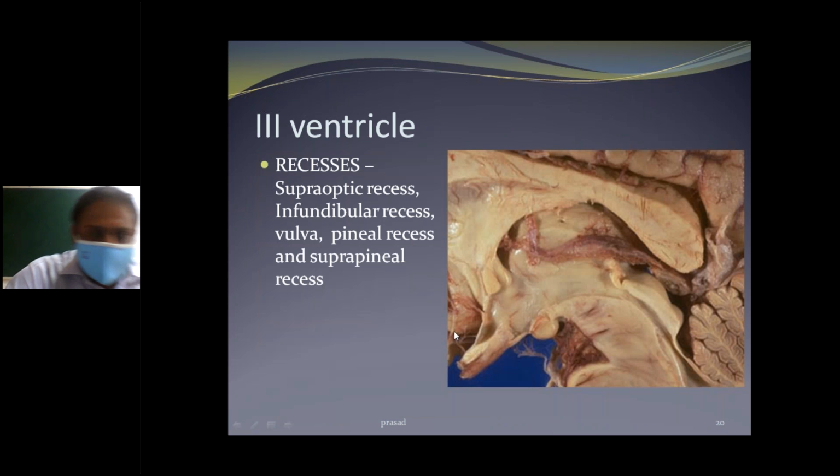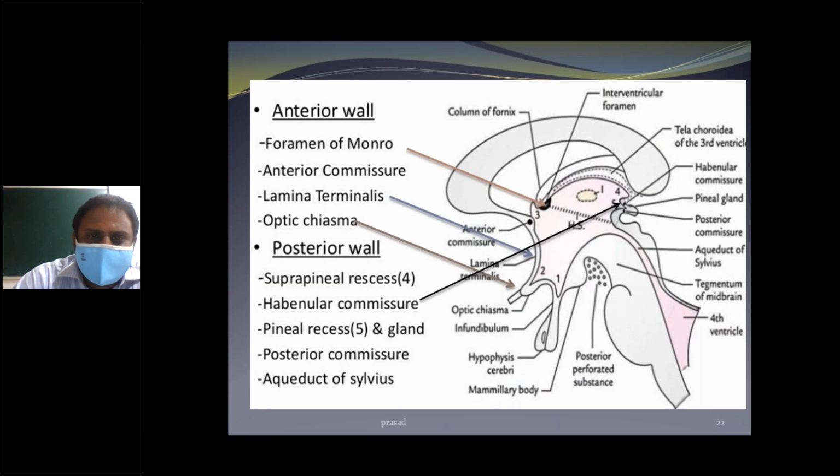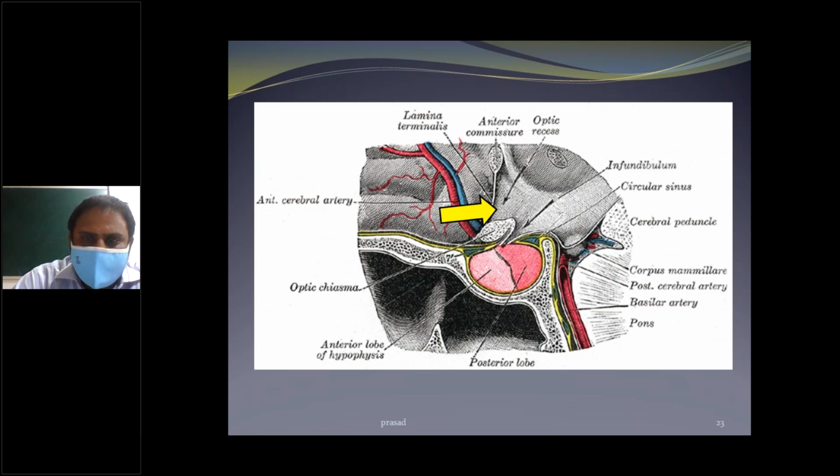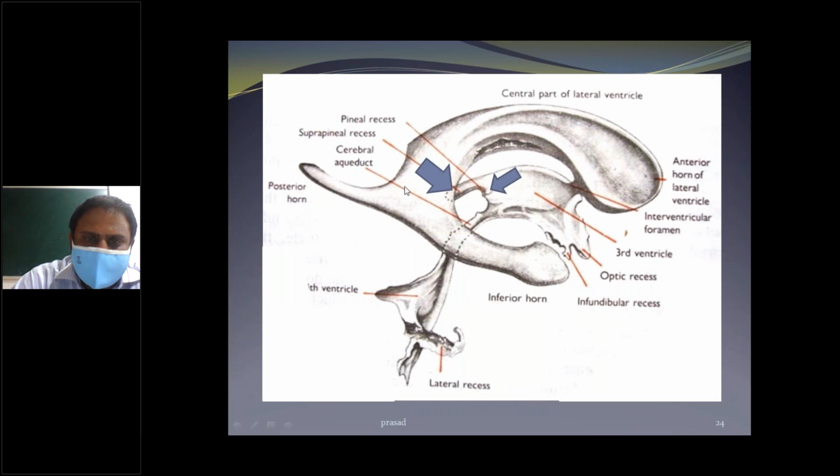Okay, the recesses are spaces: the superior optic recess, infundibular recess, and the pineal recess and suprapineal recess. From the anterior wall to the posterior wall, it is the optic recess, infundibular recess. Okay, it is the picture. Suprapineal recess and pineal recess.